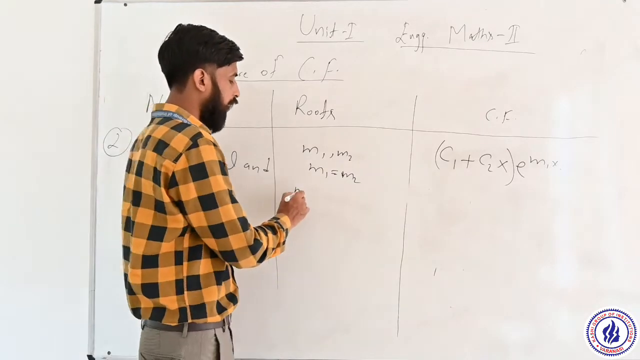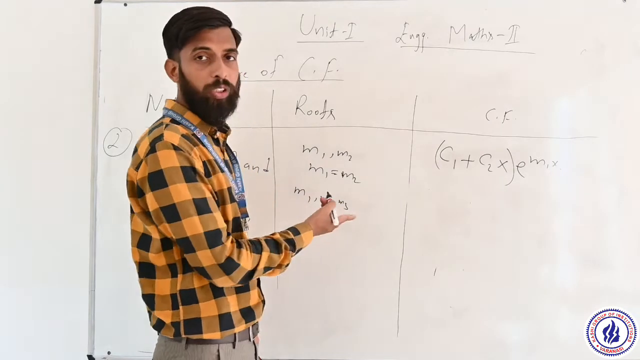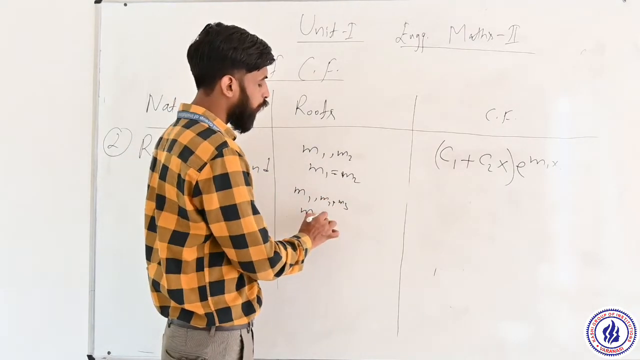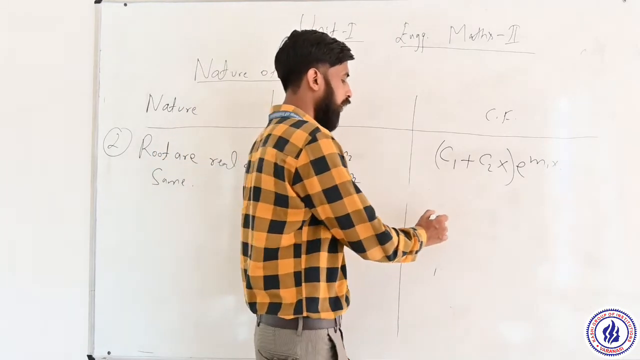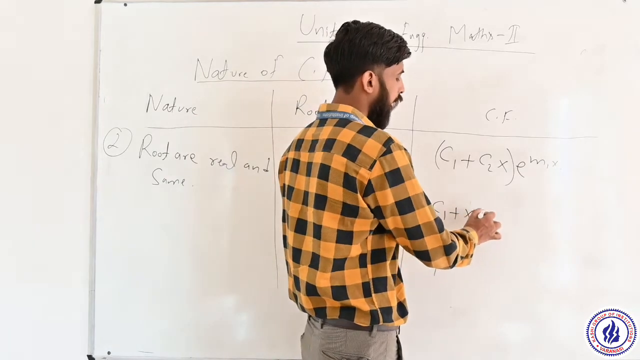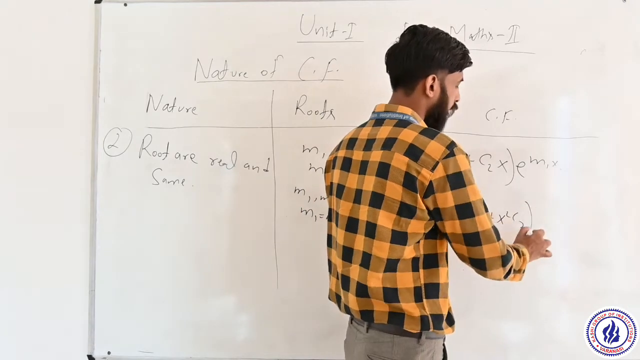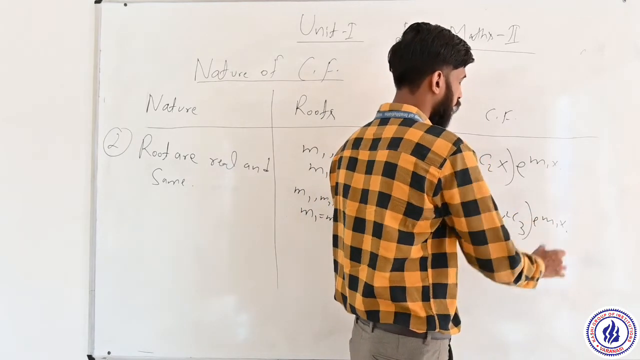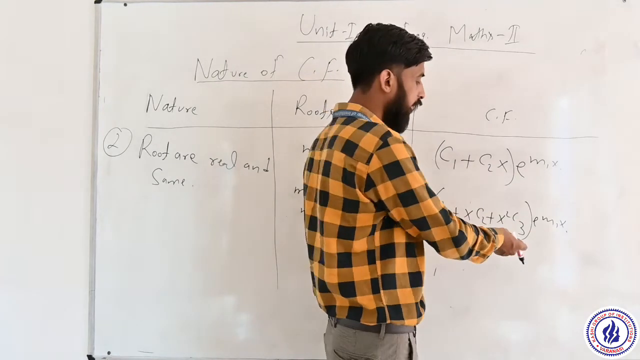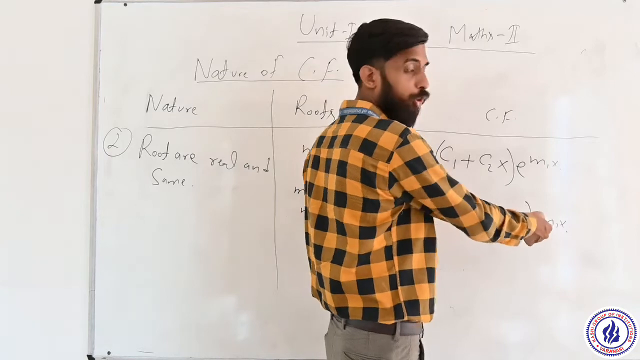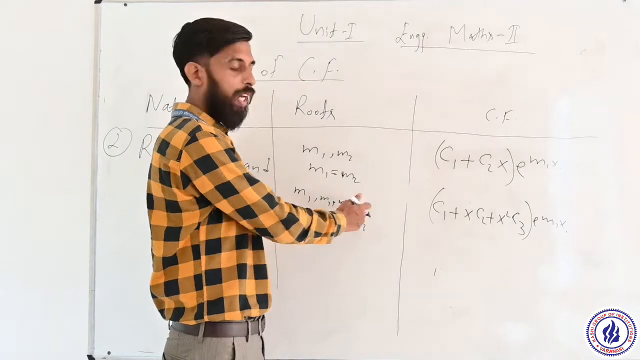Suppose we have three roots m1, m2 and m3. All three roots are real and all three are equal, means m1 equal to m2 equal to m3. Then CF is c1 plus xc2 plus x square c3, e to the power m1x. We raise only the power of x as roots increase, like x square c3 when we have three roots.